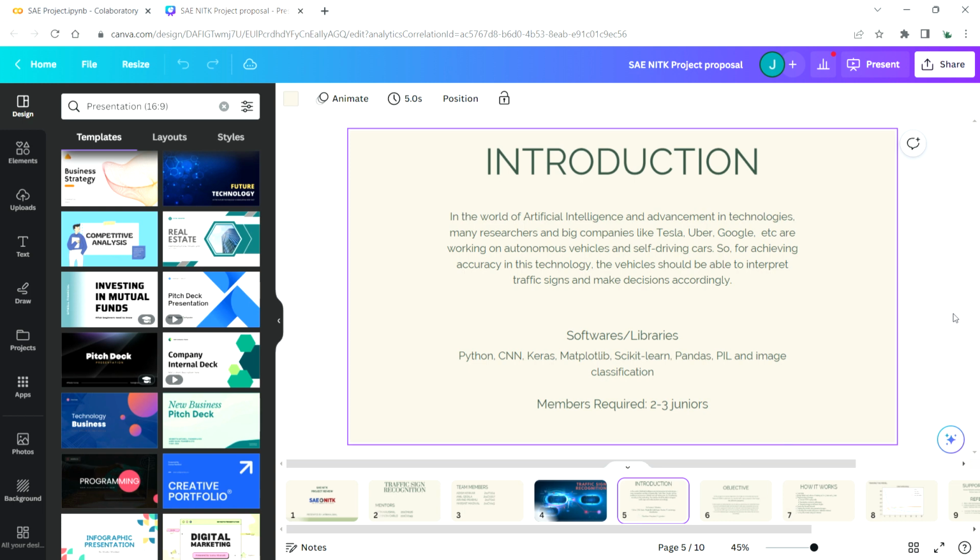Introduction. What was our abstract and why did we choose this project? In the world of artificial intelligence and advancement in technologies, many companies like Tesla, Uber, and Google are working on autonomous vehicles and self-driving cars. For achieving this kind of autonomous technology, the vehicle should be able to interpret the traffic signs and make decisions accordingly, because this is the most important part of any autonomous vehicle: that it is able to recognize the traffic sign and move accordingly.